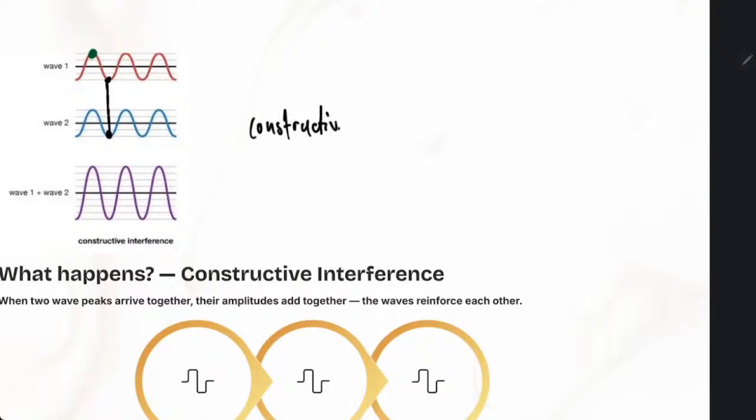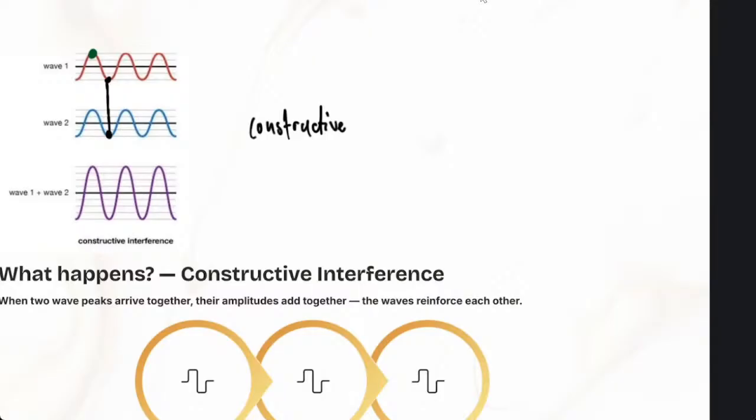So when I ask you, what is interference? You should tell us that it is the effect of two waves meeting. Then I ask you, what is constructive interference? It is when two peaks or two troughs arrive together and add, such that they will reinforce each other. That's constructive interference. They will add and become bigger.